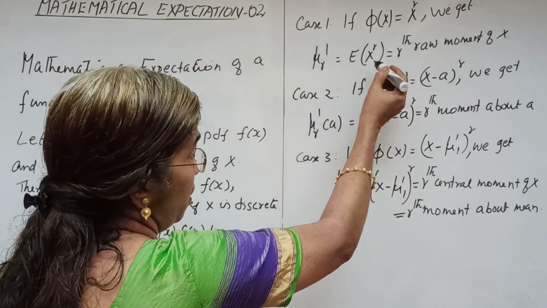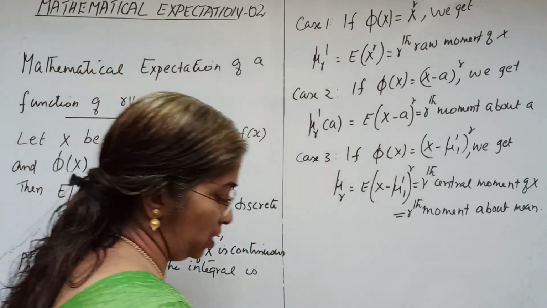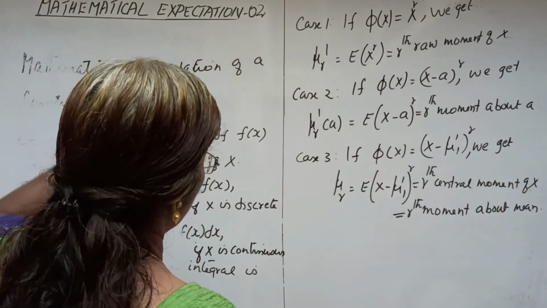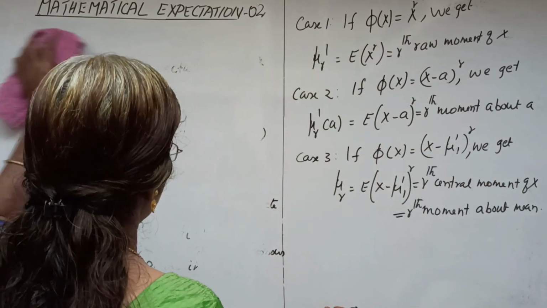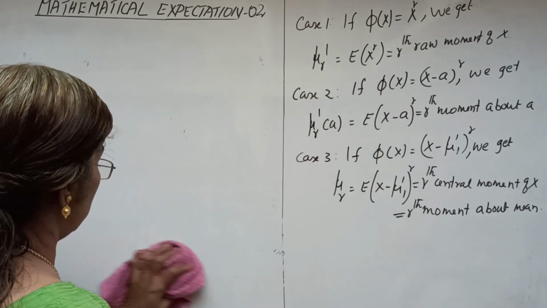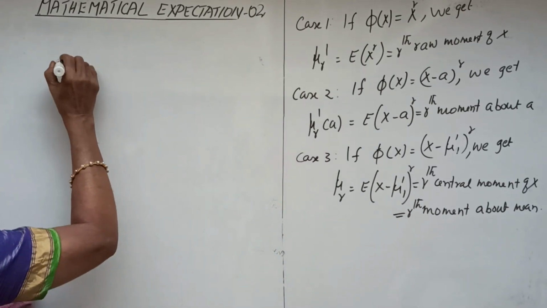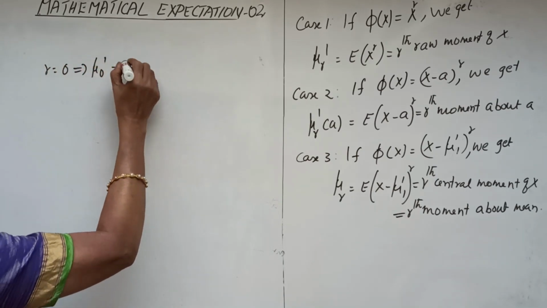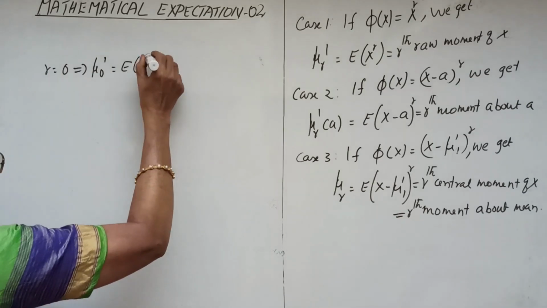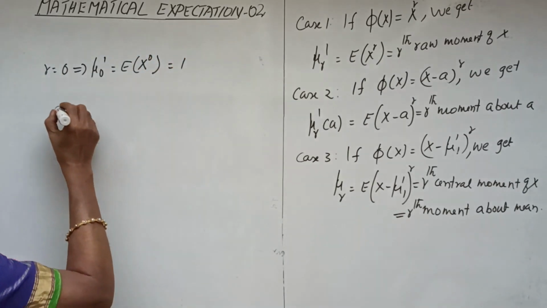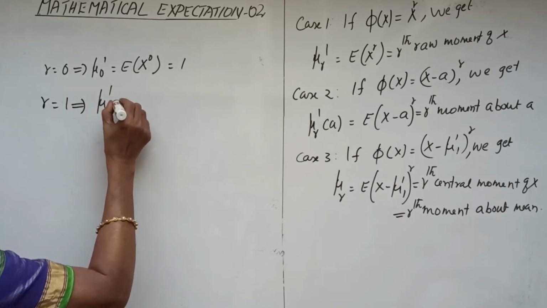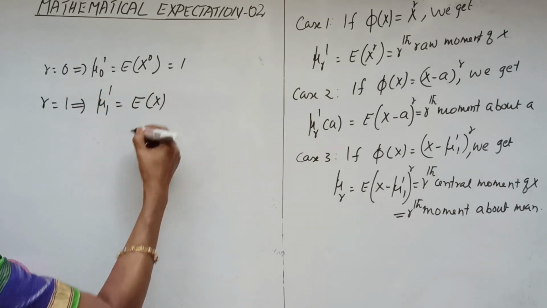Here mu r dash equal to expectation of x raised to r. So r equal to 0 implies mu naught dash equal to expectation of x raised to 0 equal to 1. R equal to 1, we get the first raw moment mu 1 dash equal to expectation of x.